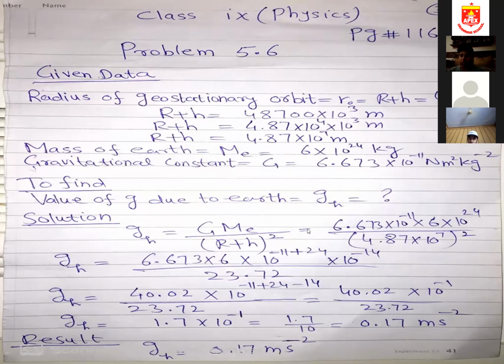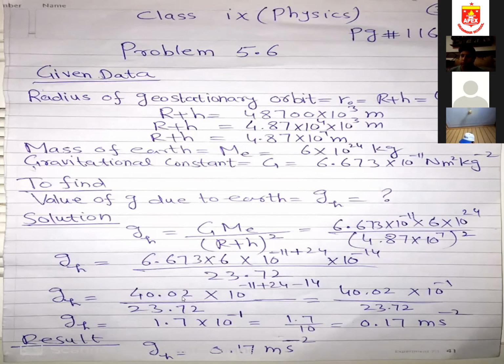How did I solve this? 6.673 multiplied by 6. Then I take the scale: 7 multiplied by 2 is 14. This is plus 14 below; if it goes on the top, it will be minus 14. So minus 11 plus 24 minus 14. And 4.87 square is 23.72. Again, the bases are the same, so the power will be added: 10 power minus 11 plus 24 minus 14.